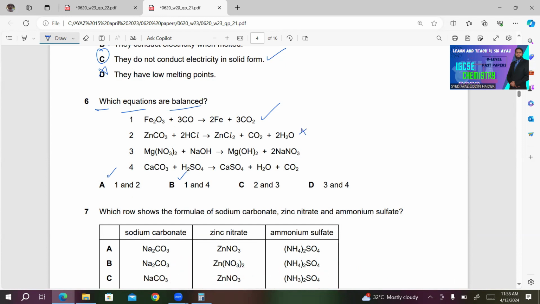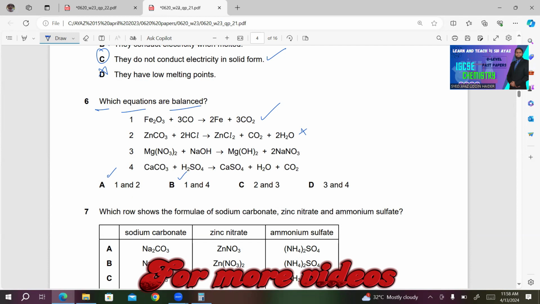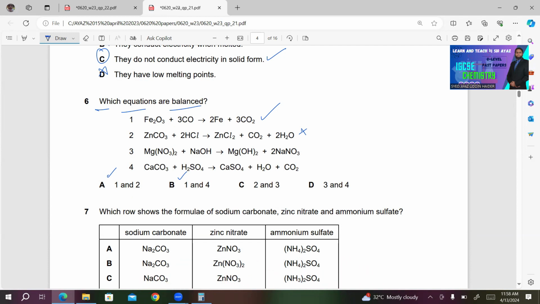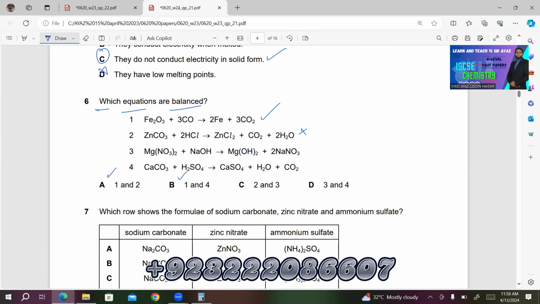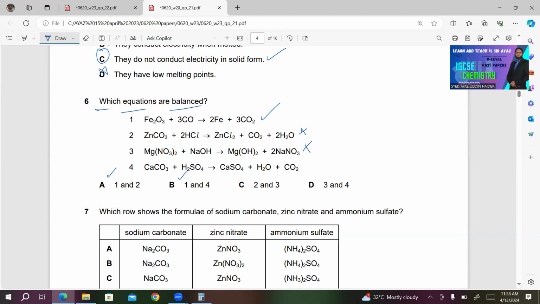It's not balanced. Number 3, Mg(NO3)2 plus NaOH gives Mg(OH)2 plus 2NaNO3. Mg is balanced. What about nitrogen? Nitrogen is also balanced on both sides of the equation. What about oxygen? 3 multiplied by 2, it's 6, and 6 plus 1 is 7. On the product side, we have 2, and 2 multiplied by 3 is 6. 6 plus 2, 8. So it is also not balanced. No need to do further working for this one.